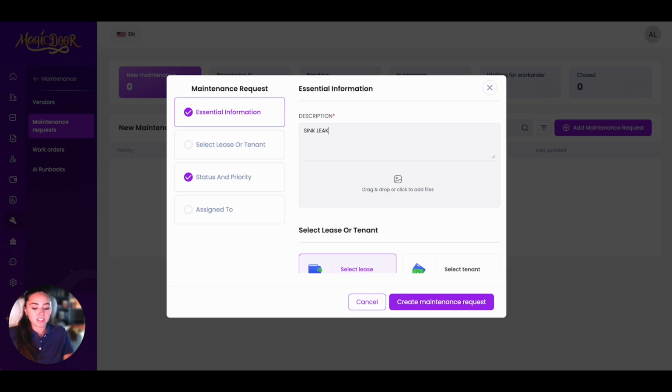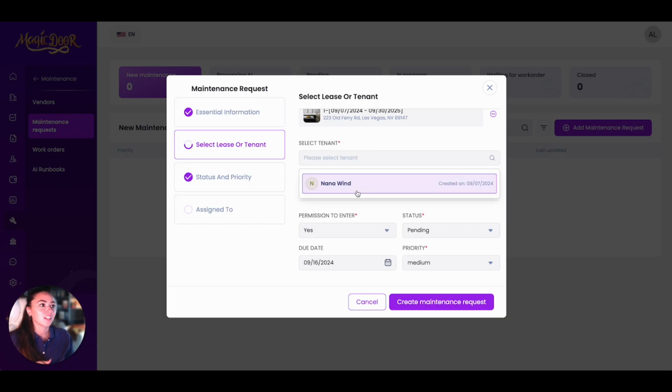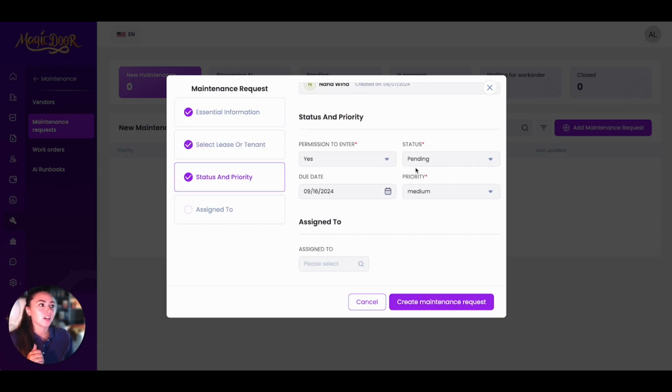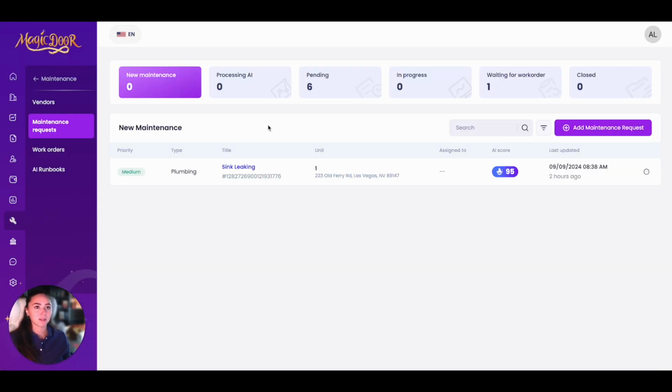So I'm gonna say the sink is leaking. You would add any sort of files. You can select a lease or a tenant that this attaches to. I'm gonna select a lease, and then you can select the tenant within that lease, and fill out the permission to enter, the status, the priority, a memo, and you can choose to use or disable AI here. I'm going to use AI. So then we'll press create maintenance request. So now if we go back to our main maintenance request tab, we see we have one new maintenance request.